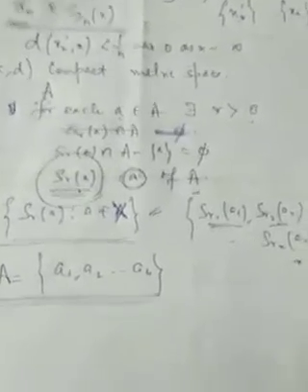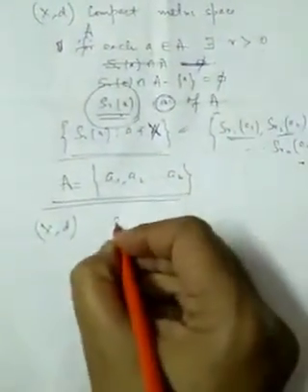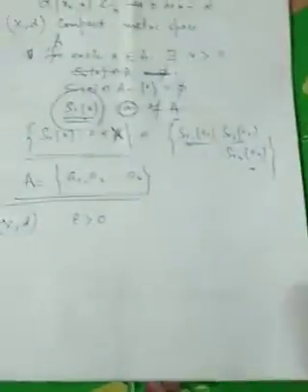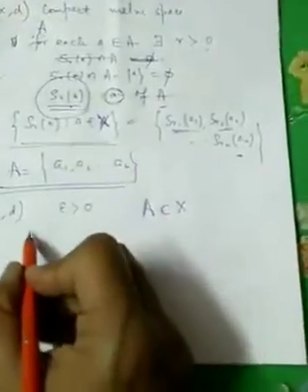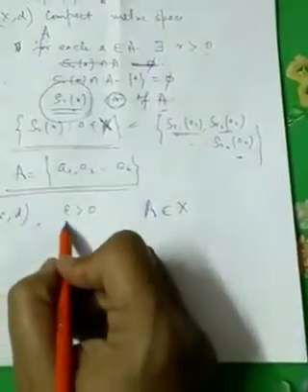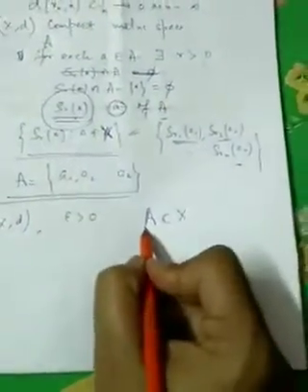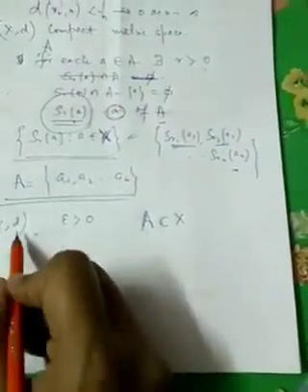Now the next definition is epsilon net. Now what is an epsilon net? Let (X, d) be a metric space and epsilon be any positive real number. A is a subset of X. Now if the collection of open spheres with radius epsilon and center from A covers X, then the set A is called an epsilon net.